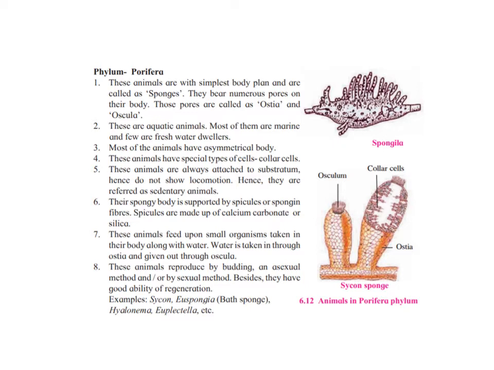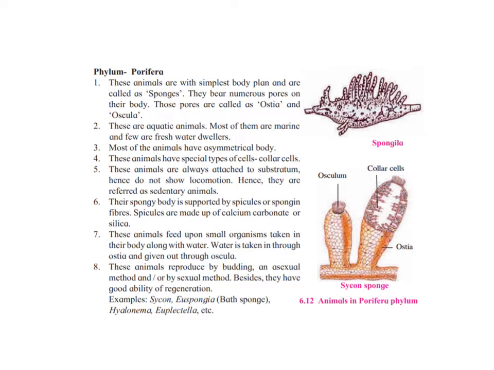These animals with a simple body plan are also called sponges. They have many pores on their body, and these body pores are called ostia or oscula. They are aquatic animals. That means they stay in water. Most of them are marine, that means they are found in the oceans, and some of them are also freshwater dwellers. Dwellers means they stay over there. Most of these animals have an asymmetric body. That means there is no symmetry on the body.